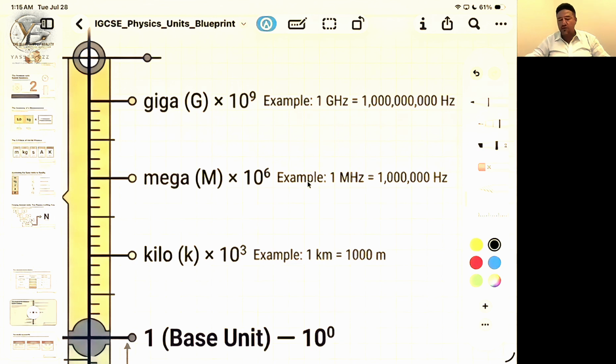K is short for 1,000, 10 to the power of 3, like kilometers, 1,000 meters, kilogram, 1,000 grams, kilonewton, kilohertz, kilowatts.